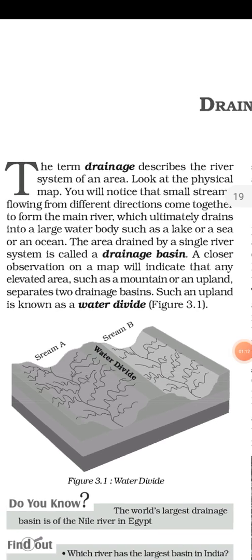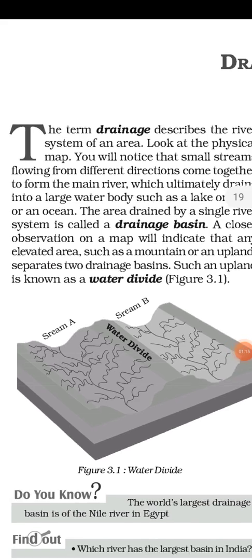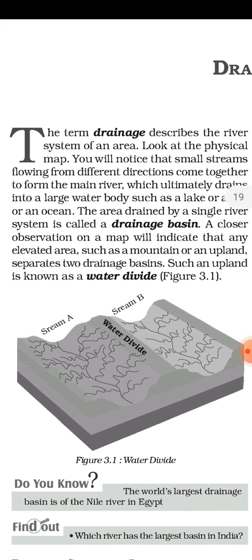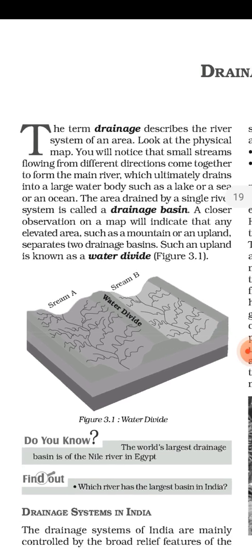The area drained by a single river system is called a drainage basin. So what is a drainage basin? When an area is covered by a single river system, it is known as a drainage basin, as we have the Ganga river system, Yamuna river system, Damodar river system, Indus river system. All these single rivers cover an area. When a river covers an area that includes so many states and regions, we call it a drainage basin.